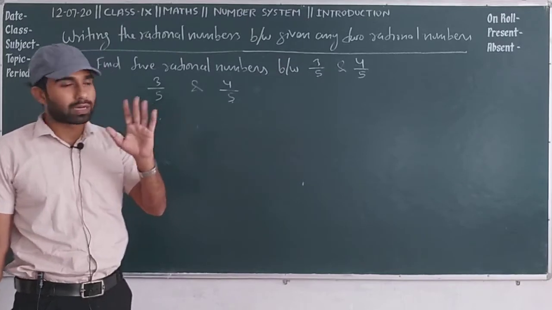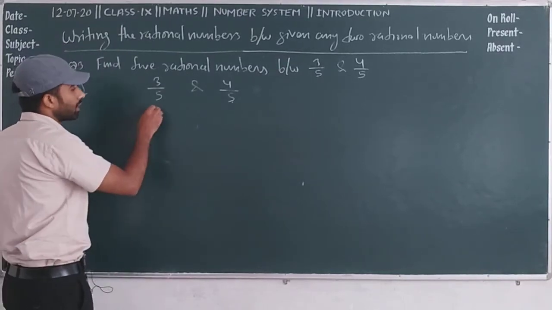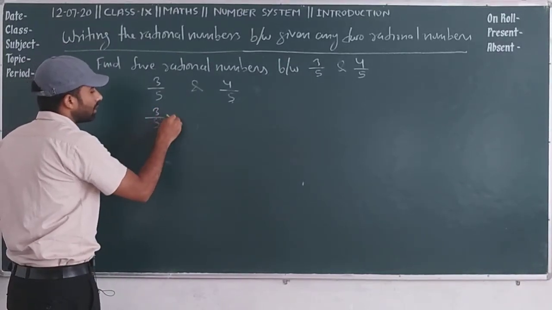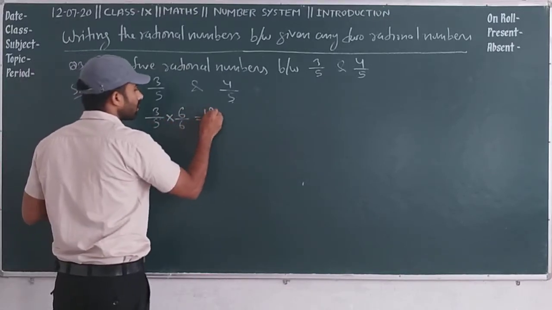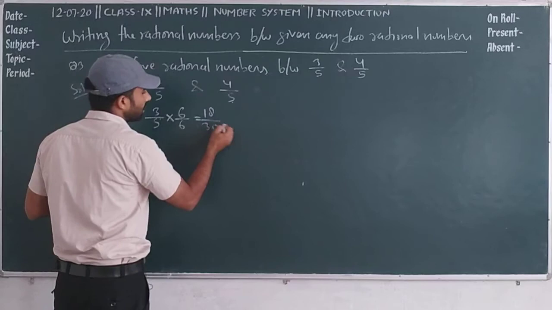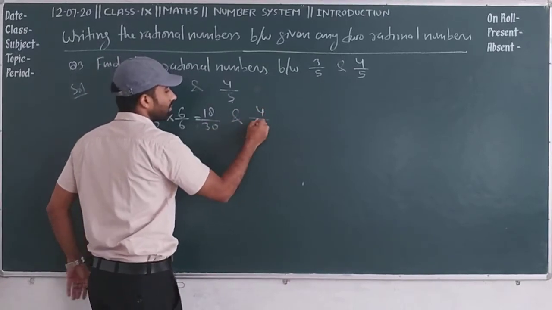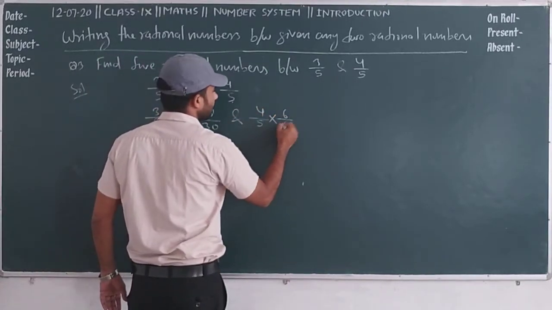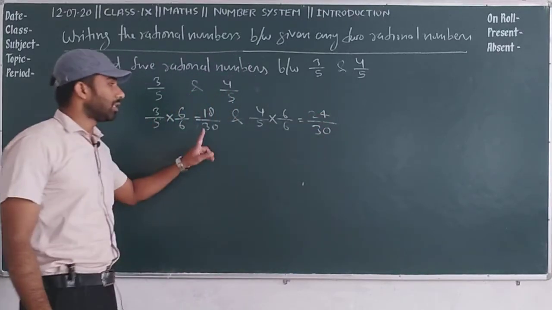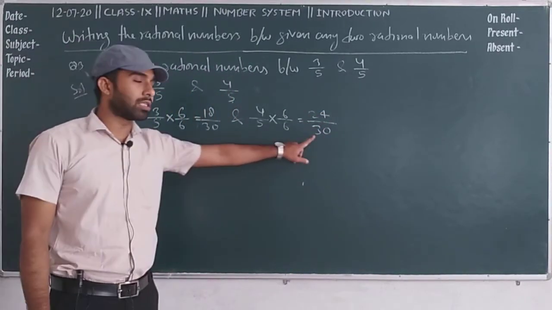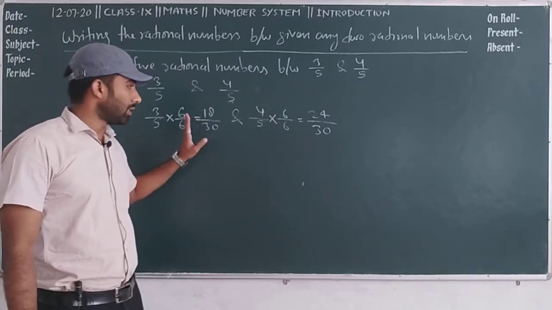Yes, of course, 5. So we multiply 3 by 5 by 6 by 6, it gives us 18 upon 30, and again we multiply 4 by 5 by 6 by 6, it gives us 24 upon 30. In the new equivalent rational numbers you can see the denominator is the same.